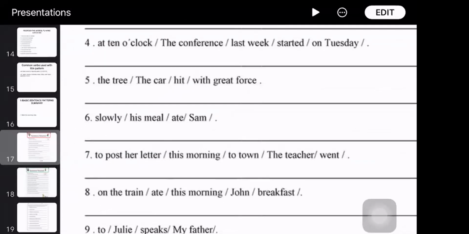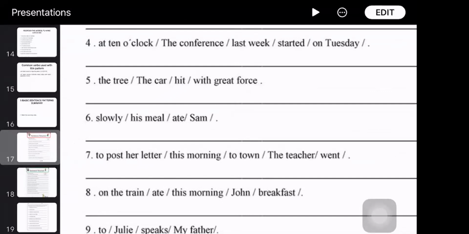The car hit the tree with great force. Okay. What about number 6?